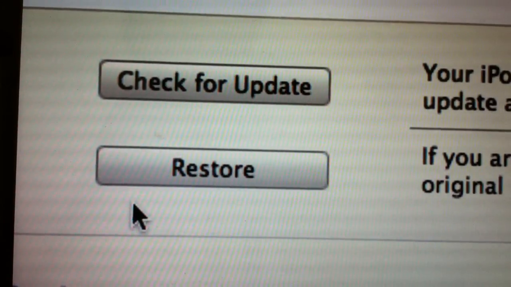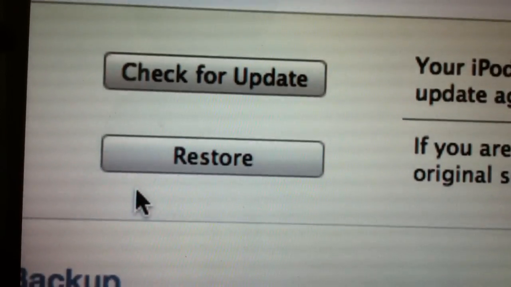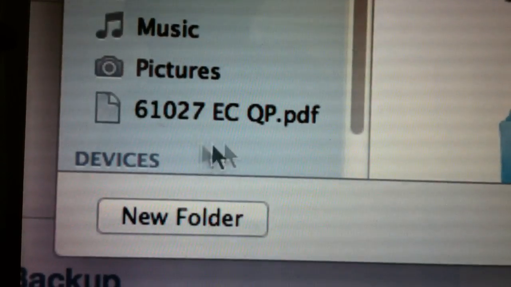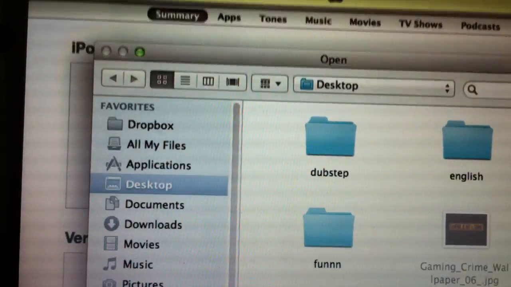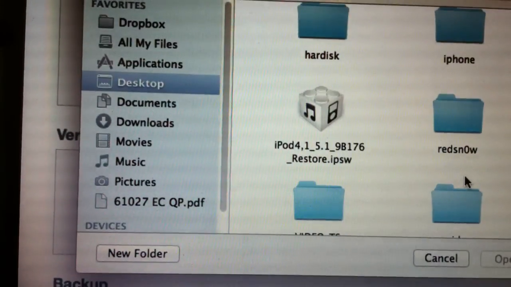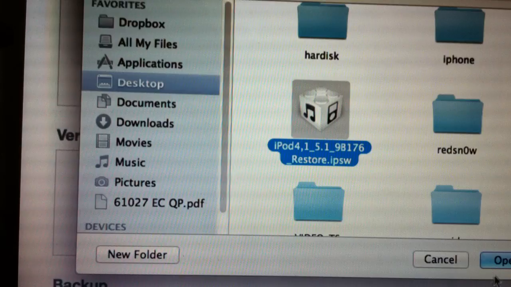and then press the option key. This is the option key. This, and then click on restore and open the place where you downloaded it, like I have downloaded it on my desktop, and click on it and open it.